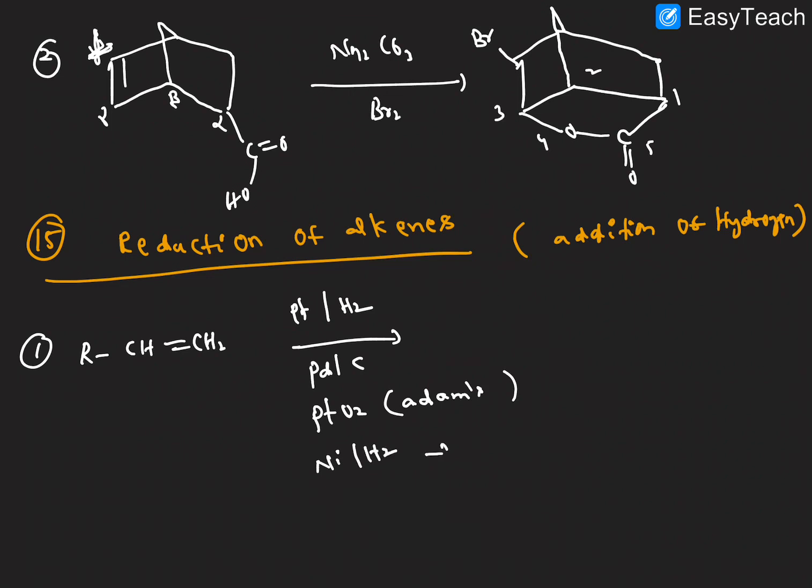Next one, nickel in the presence of hydrogen gas, this is also called the Sabatier reaction, Sabatier catalyst. So what product is forming here? RCH2CH3 is forming, the double bond disappears, due to addition of two hydrogens.